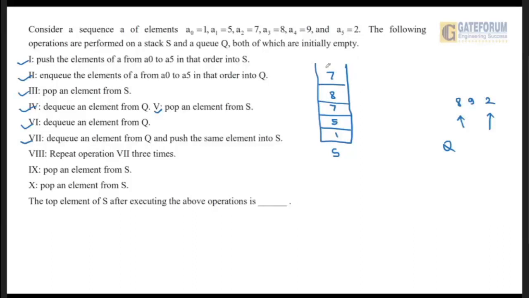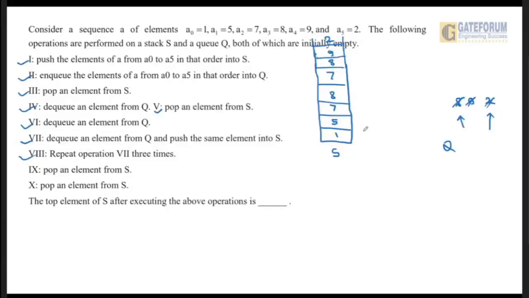So what will it look like? First we remove 8, and 8 will come on the top. Then we remove 9 from here, and 9 will come here, and after that we remove 2 and 2 will come at the top. Okay, so we have done this, and now the queue is empty. We don't have anything in the queue.